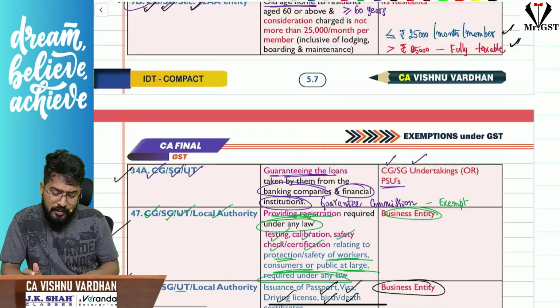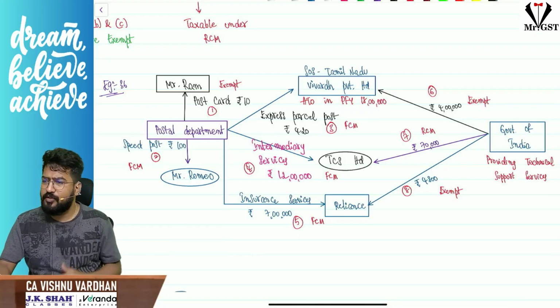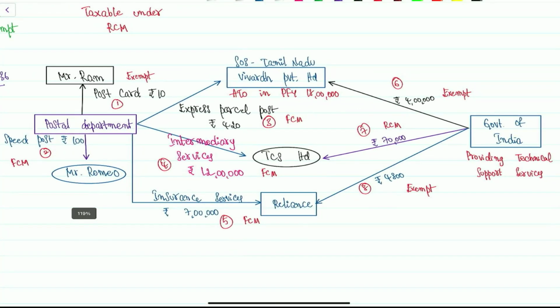So these are related to government services. With respect to government services, there is an example also here which I have given. You can pause the video and go through this example. One is postal department services, and then the government of India on the other side is providing services to Vivad Private Limited, TCS Limited, Reliance, like this. Different combinations I have given, taxable or exempt, forward charge, reverse charge, all this stuff.